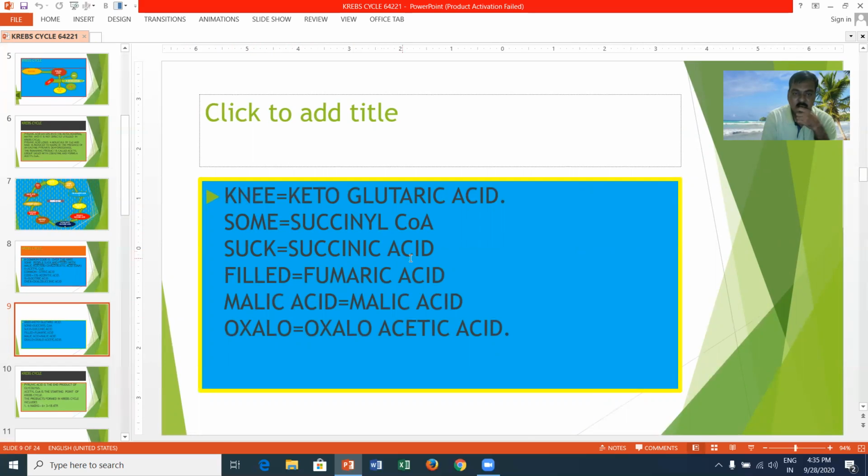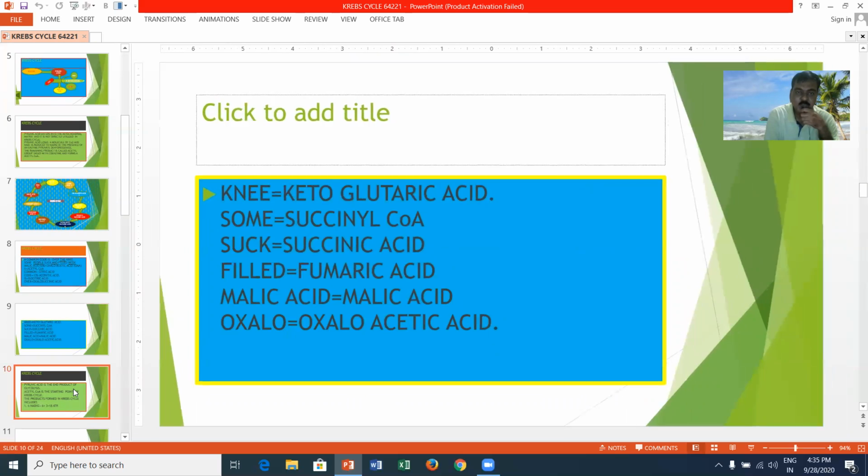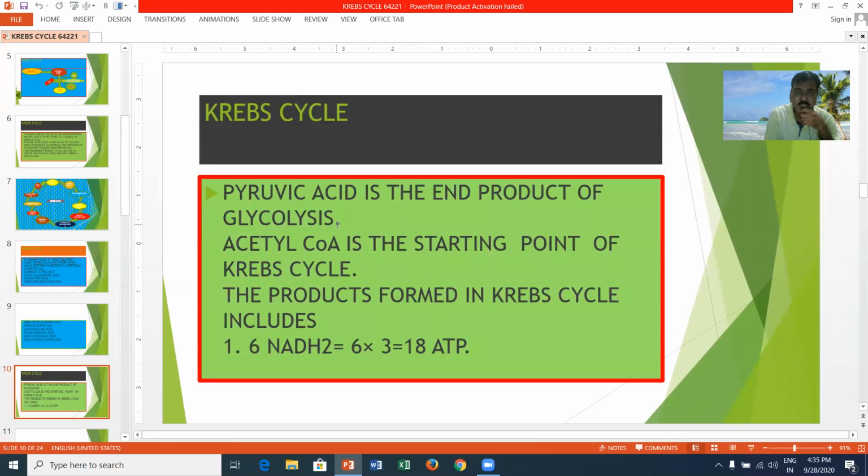Suc means succinic acid. Filled means fumaric acid. Malic means malic acid. Then oxaloacetic acid. Oxaloacetic acid is the end product in the Krebs cycle. Pyruvic acid is the end product of glycolysis. Acetyl-CoA is the starting point of the Krebs cycle.